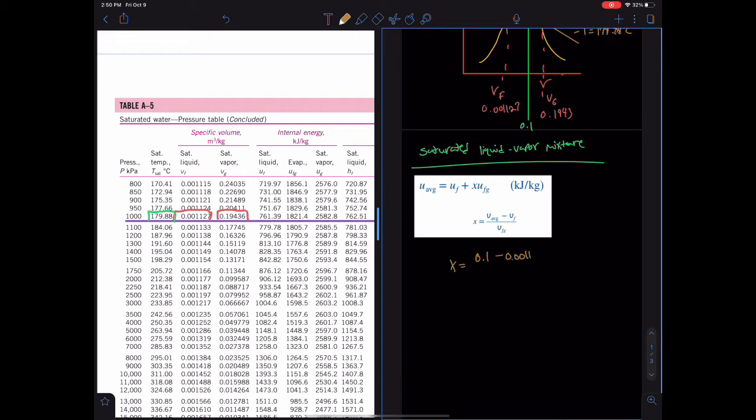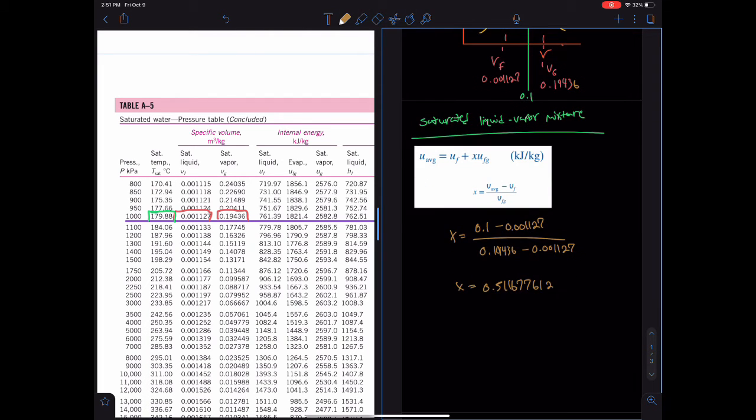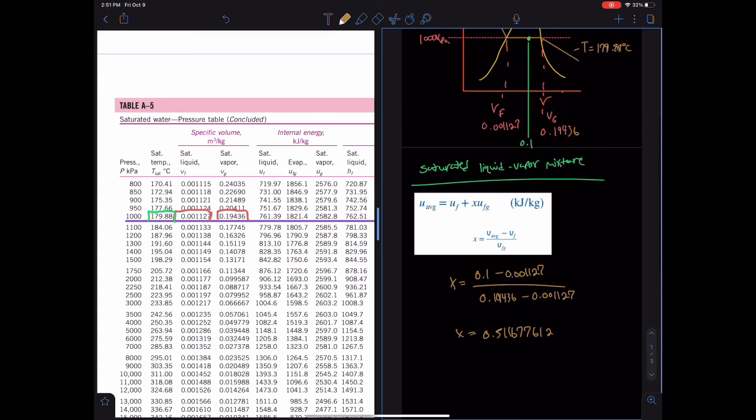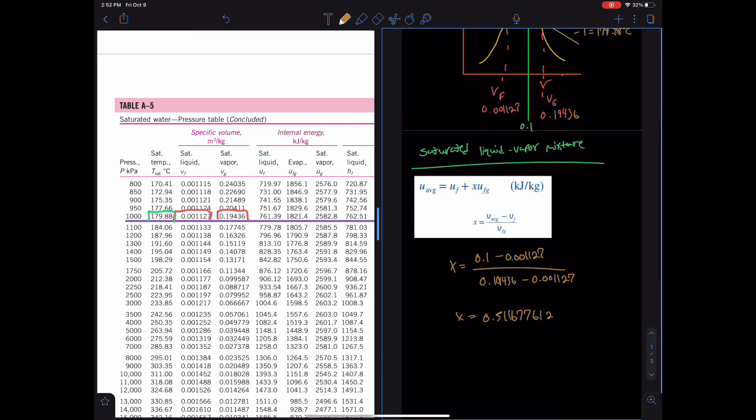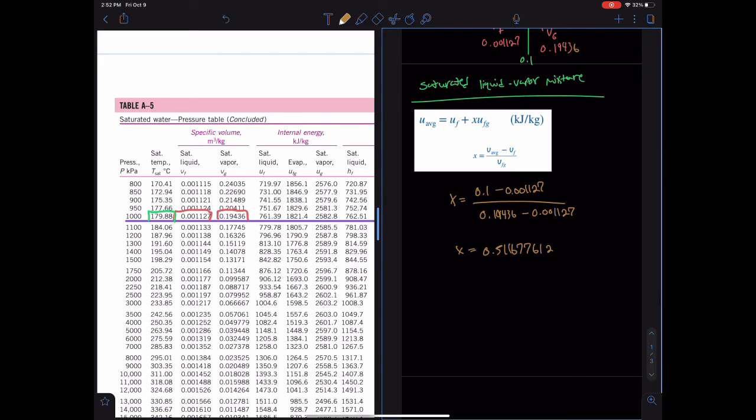So we're going to use our V of 0.1 minus the specific volume of fluid, which is 0.00127. Vfg is just Vg minus Vf. So we're doing 0.19436 minus 0.00127, and we'll get x equal to 0.511677612. That's the mass ratio of the vapor over the total mass.